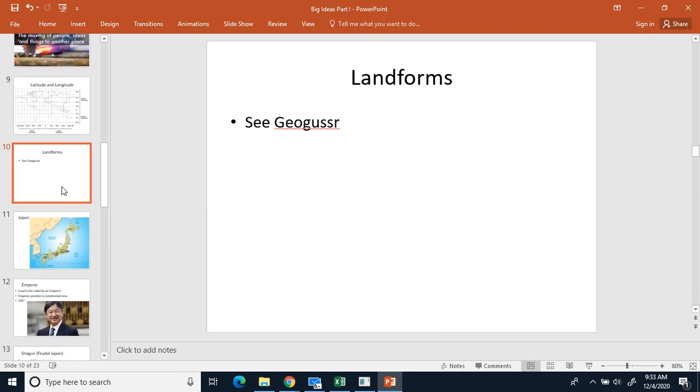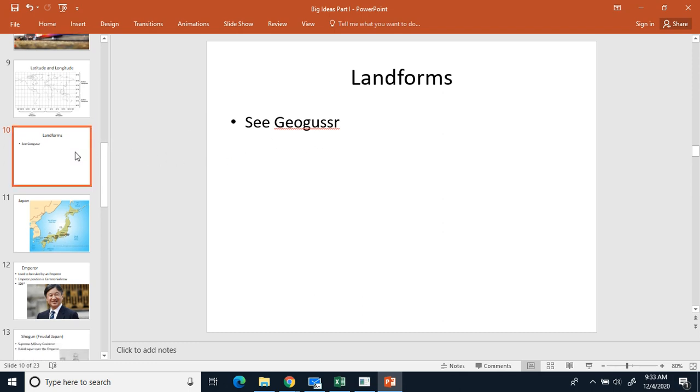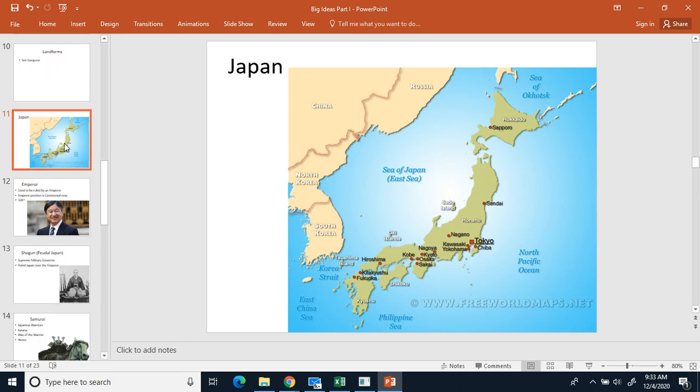We also talk about landforms as well. When we talked about our unit number 1, geography, we do a lot of that covering when we play GeoGuessr. I realize we haven't played GeoGuessr in a while, but nonetheless, that's kind of when we review landforms. So we do that quite a lot, reviewing landforms, but that's during our GeoGuessr game.